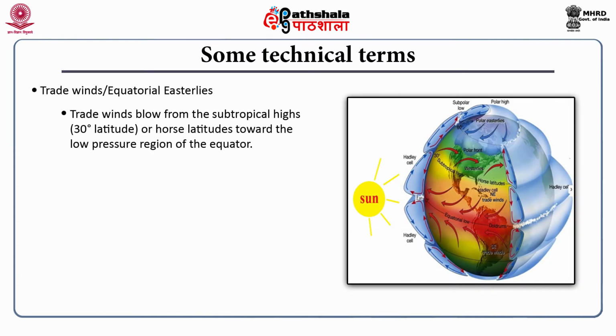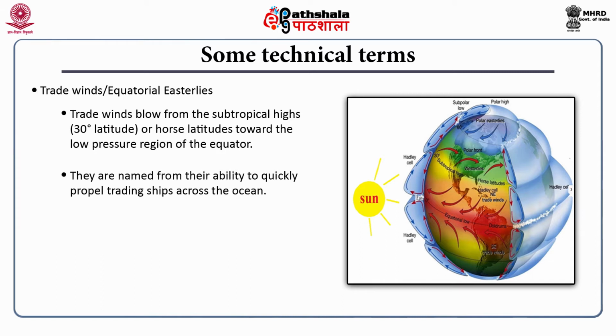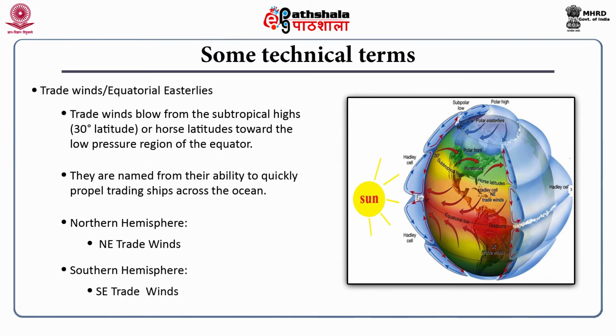Now trade winds or equatorial easterlies. Trade winds blow from the subtropical highs at about 30° latitude, also called horse latitudes. These winds blow from the subtropical highs towards the low pressure region of the equator. They are named from their ability to quickly propel trading ships across the ocean. In the northern hemisphere, trade winds are northeasterly and in the southern hemisphere, trade winds are southeasterly.